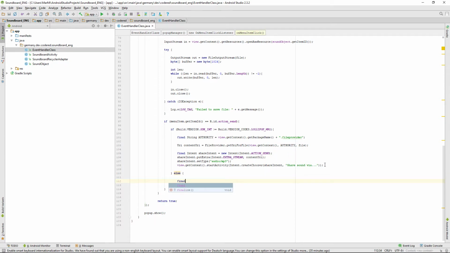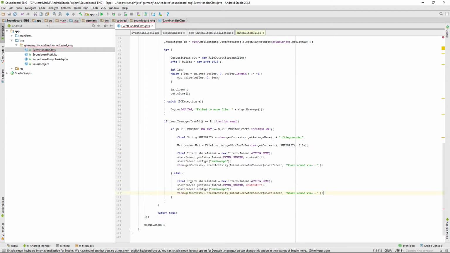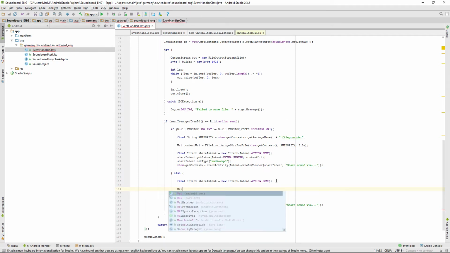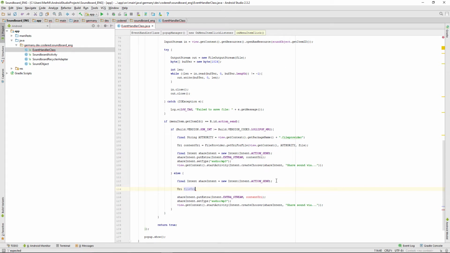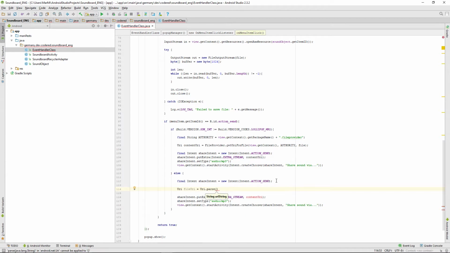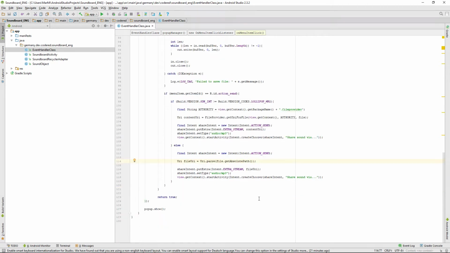And now for the older versions, we will just create a final intent again. Well, we can just copy and paste this, and then we will have to just change the URI. So a new URI, I will name it file URI equals to URI parse file.getAbsolutePath. And then we just replace that. And well, I think that's it for the share method.